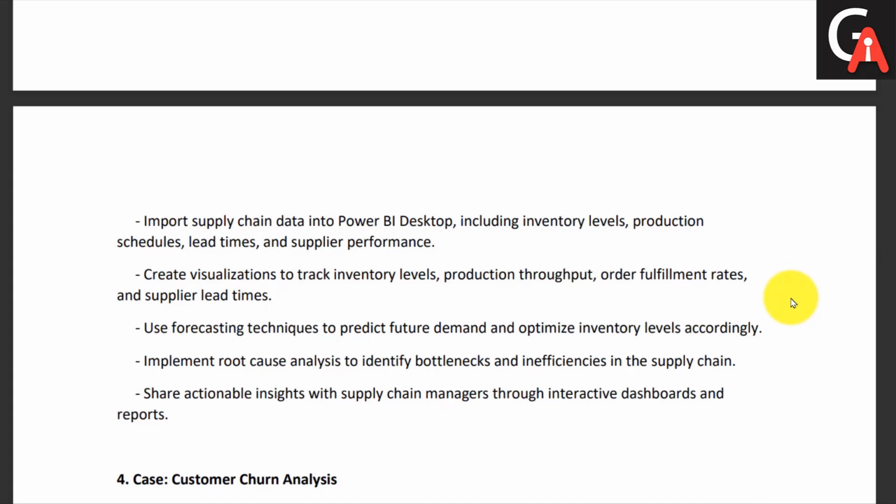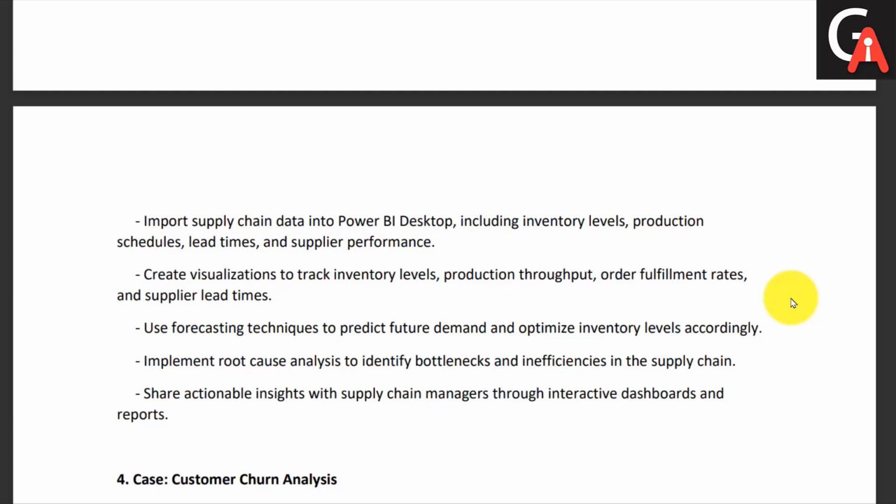First, we will start our project by importing the data. First we will gather the requirements: what kind of analysis we want to do, and whether the data is available or not, whether the databases are set up or not. If the database is set up and all the data is in a centralized place, then you will write the query and fetch the required data.